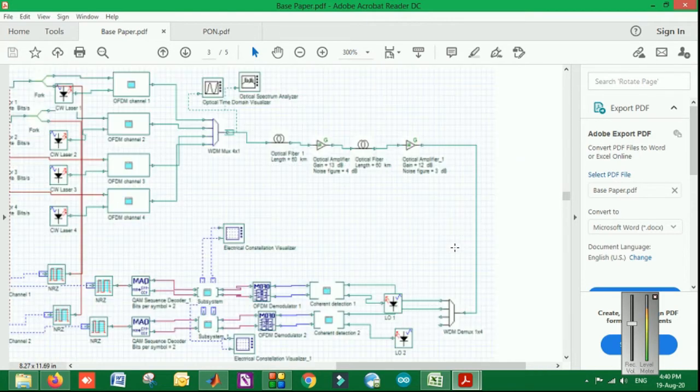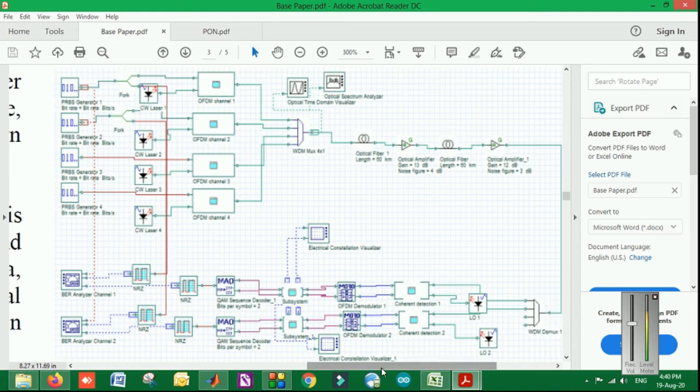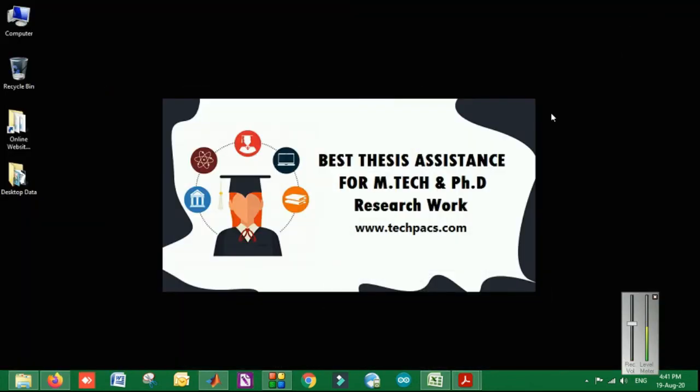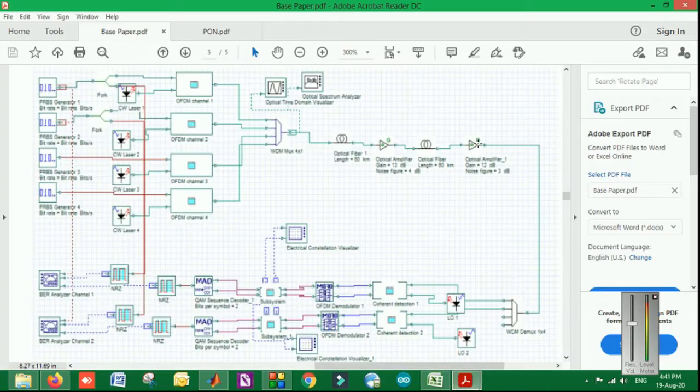The OFDM PON that we have implemented in the system has the concept like this, in which we have multiple OFDM channels at the receiver end and a single one at the transmitter end, which provides us the results and the analysis over the Q factor and other terminologies. For this, an advanced optical model is designed, which provides effective results with respect to the previous systems.